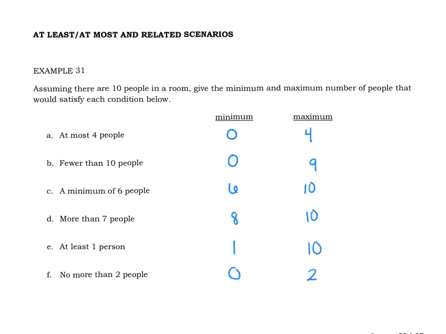Keep those kind of phrases in mind, and if you didn't understand one of those, again, double check and spend some time really understanding what at most or at least or no more than truly means, because those are the phrases that are going to help you with the upcoming section.